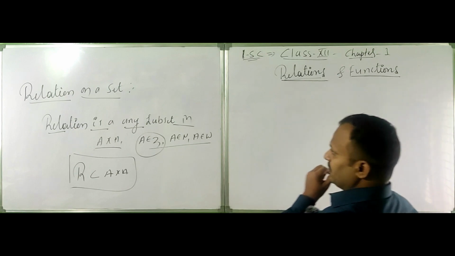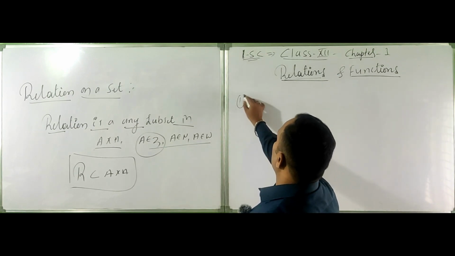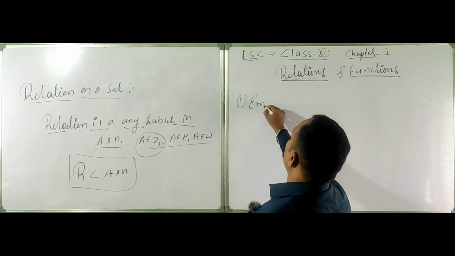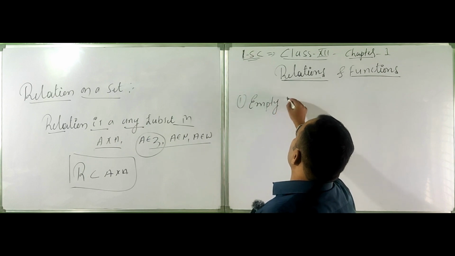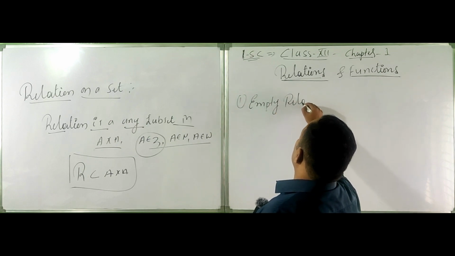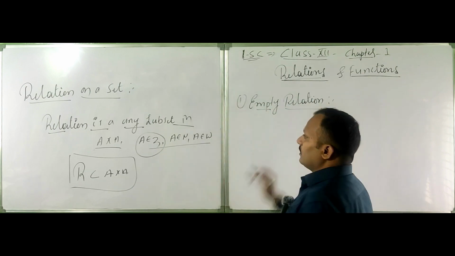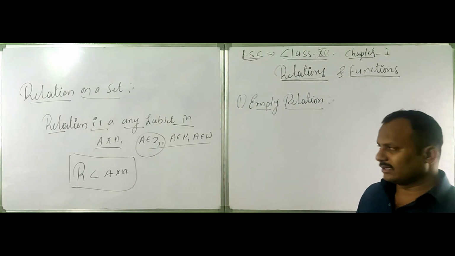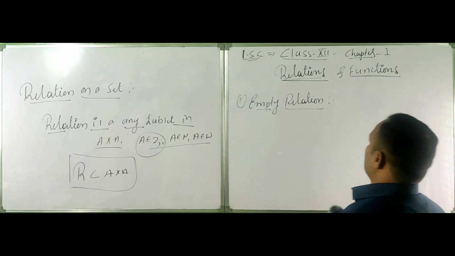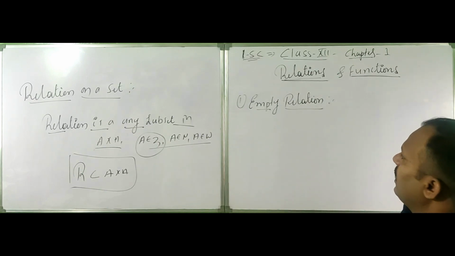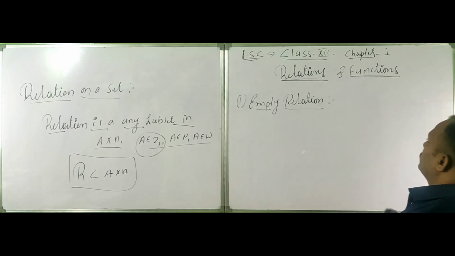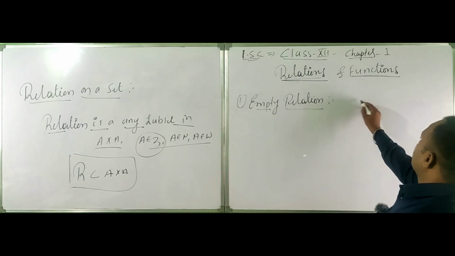So the first concept here is the empty relation. In a previous class, in sets, we had the empty set and the universal set. Similarly here, the empty relation. Let's take elements.